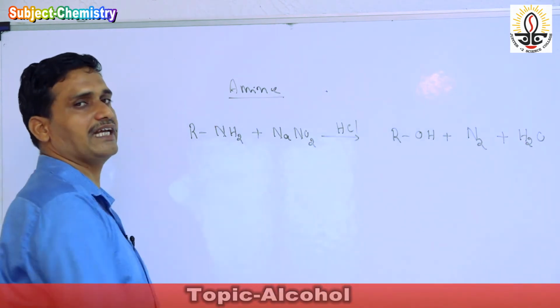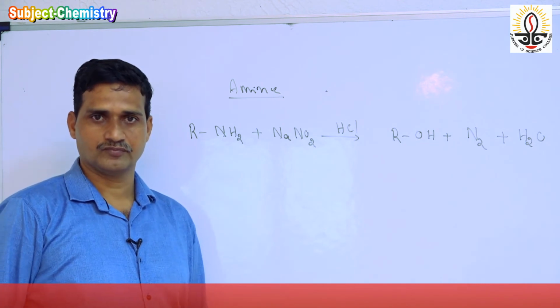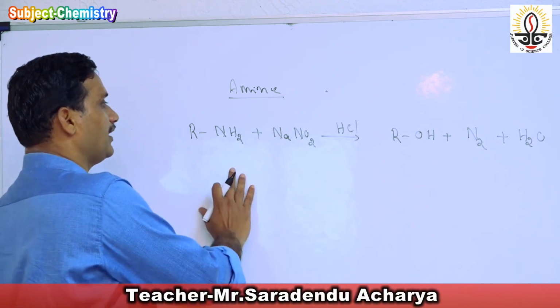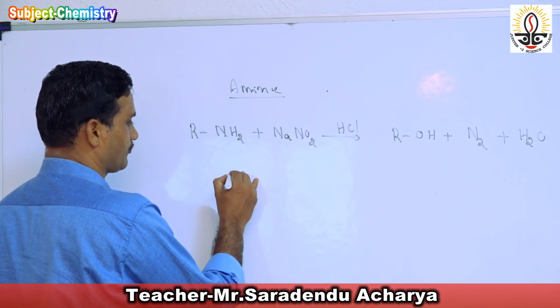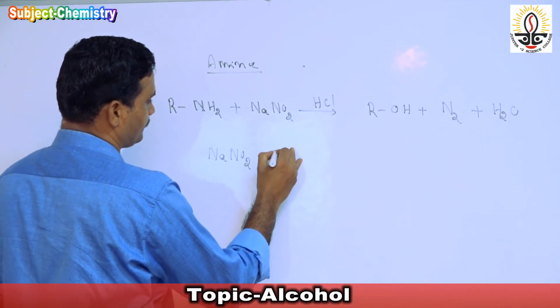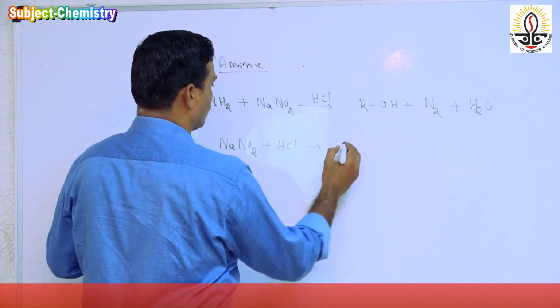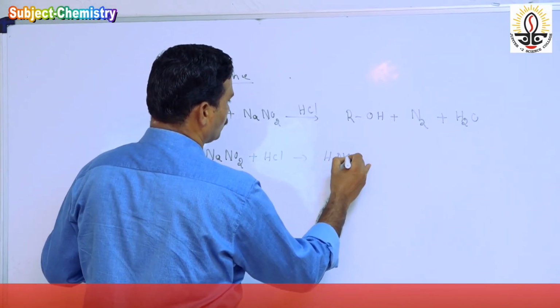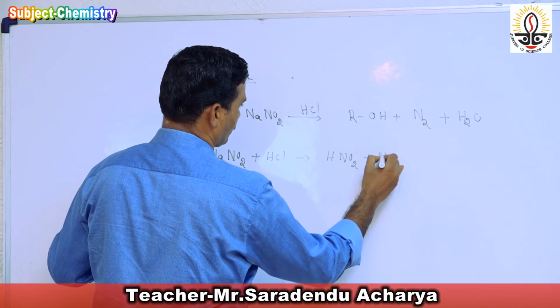So how does this reaction take place? When an amine reacts with NaNO2 and HCl, the NaNO2 and HCl otherwise form HNO2 and NaCl.